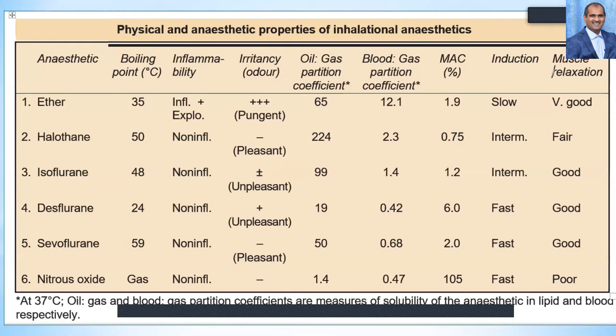Induction of nitrous oxide is very fast because the oil gas partition coefficient is very low, and the blood gas partition coefficient is also low. The muscle relaxation of ether is very good, whereas halothane is fair, whereas isoflurane, desflurane, sevoflurane is good, whereas for nitrous oxide, muscle relaxation is very poor. So other muscle relaxants need to be administered while the operation is being carried out.